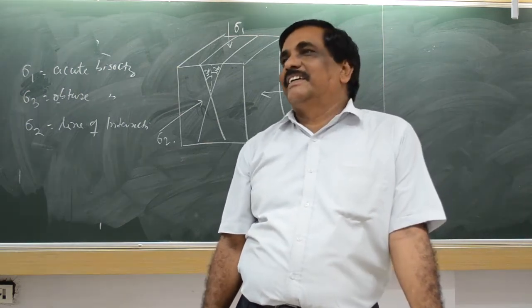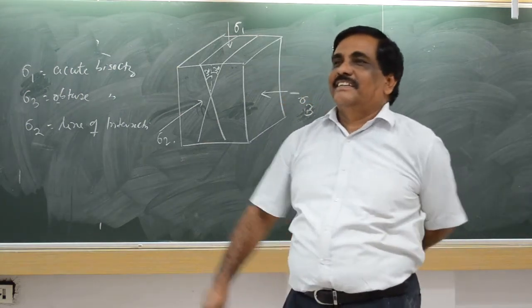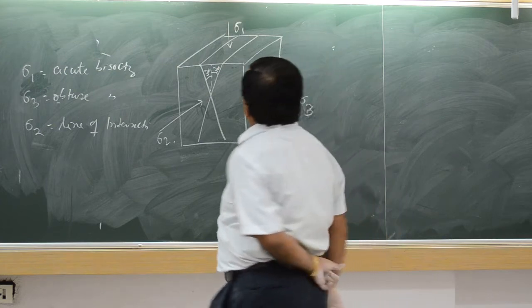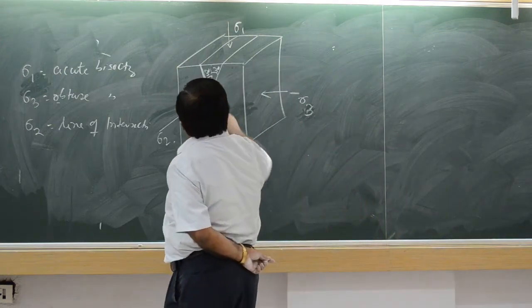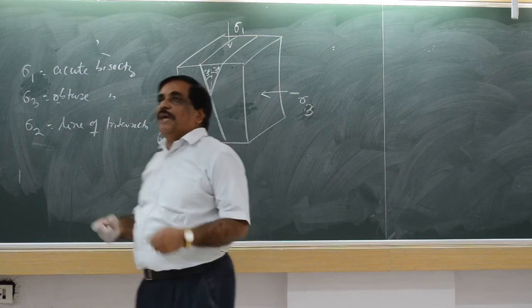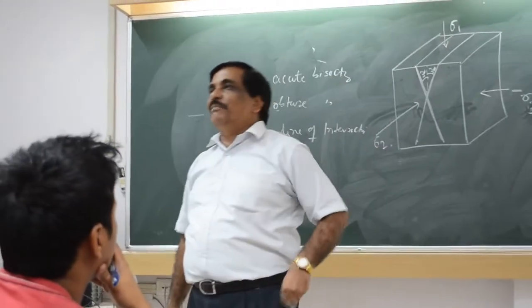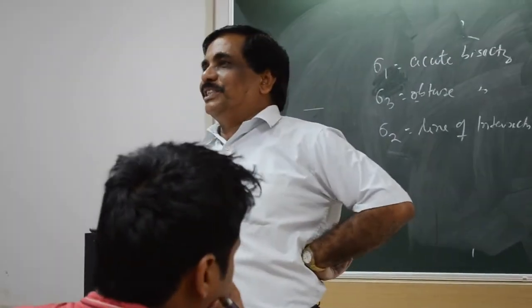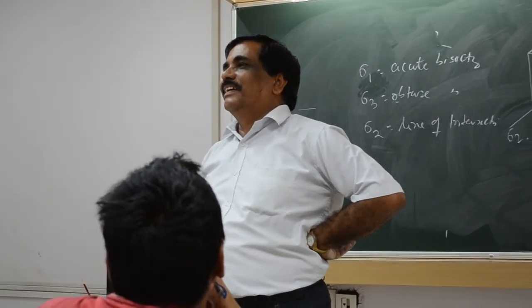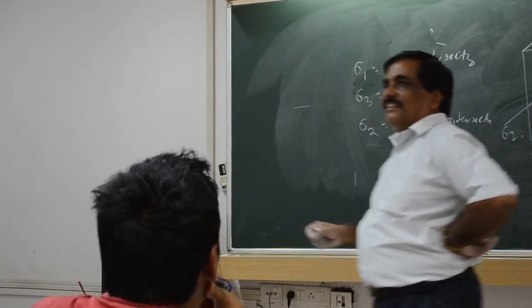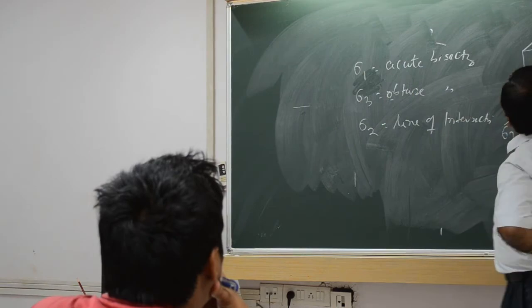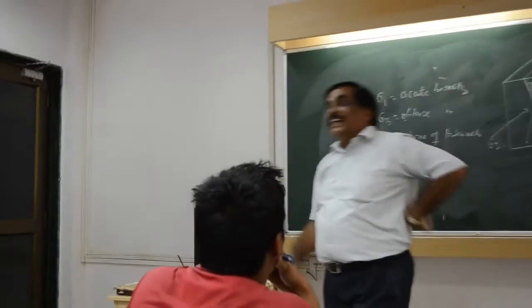The maximum strain direction, the maximum displacement, gives the direction of maximum stress. The direction of maximum displacement gives you the direction of principal maximum stress. So the direction of maximum stress is known. But how will you find the maximum direction of deformation? Suppose even if you don't find any displacement, how will you know?